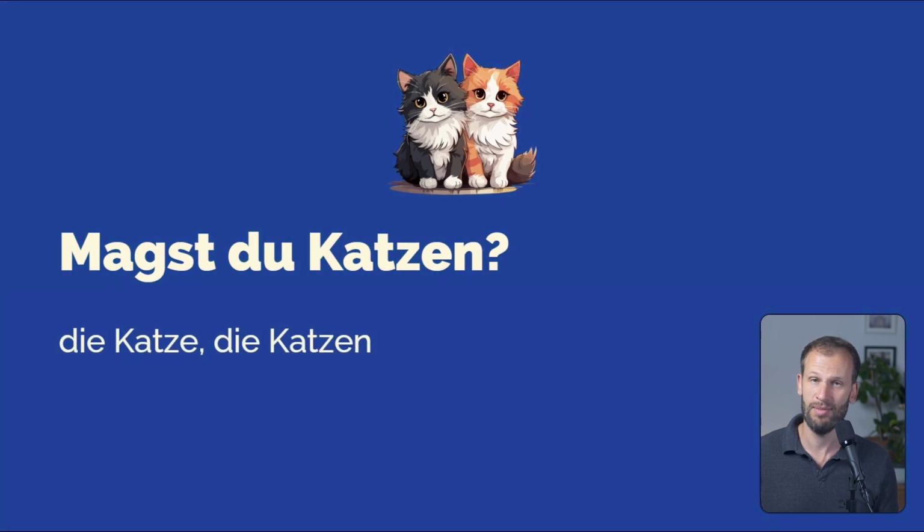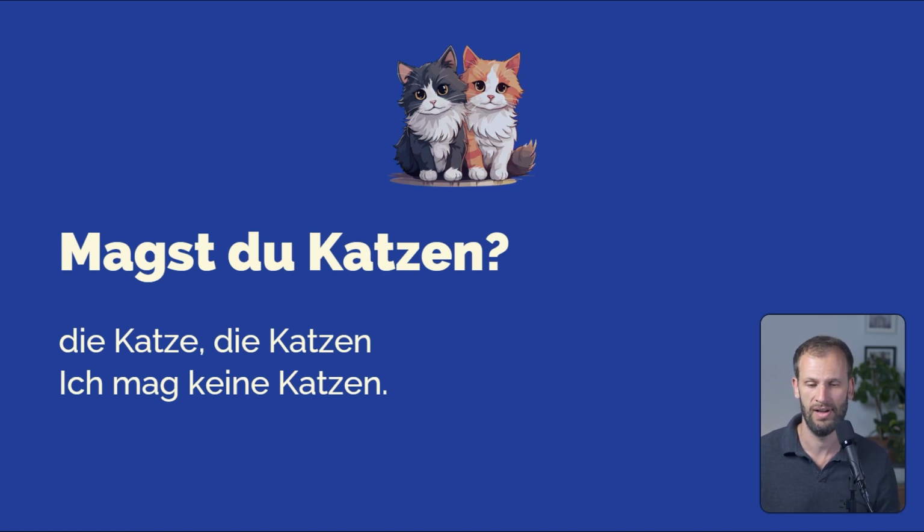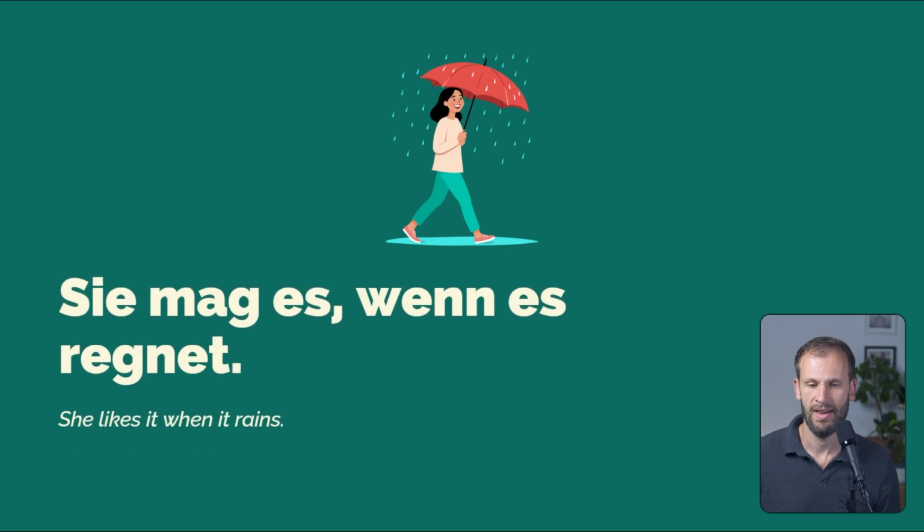Die Katze, in the plural, we have die Katzen. Negative answer. Ich mag keine Katzen. So we're negating the noun Katzen here with the negative article kein. In this case, keine. We need the E because it's plural. Ich mag keine Katzen.